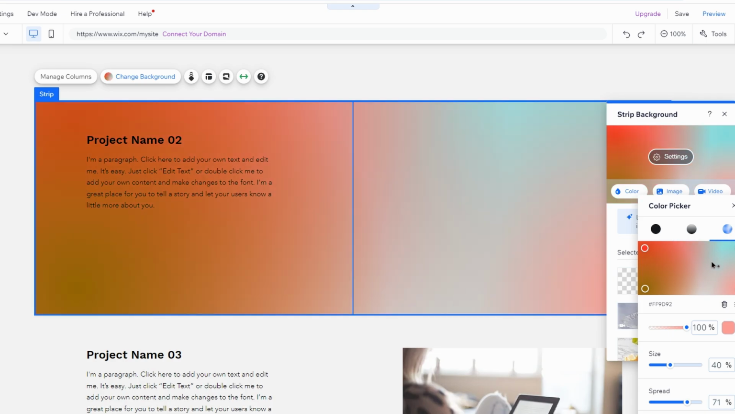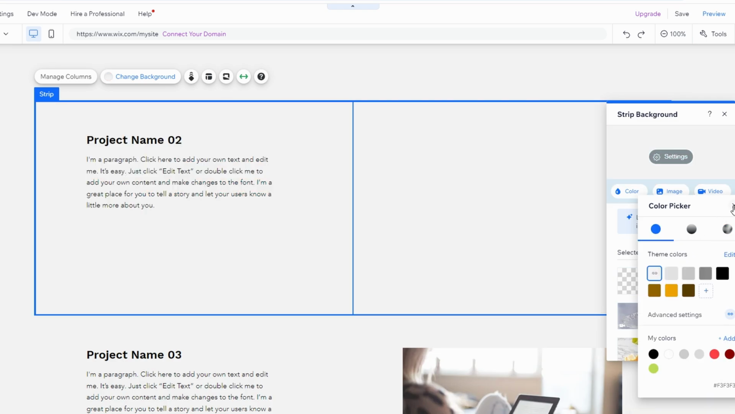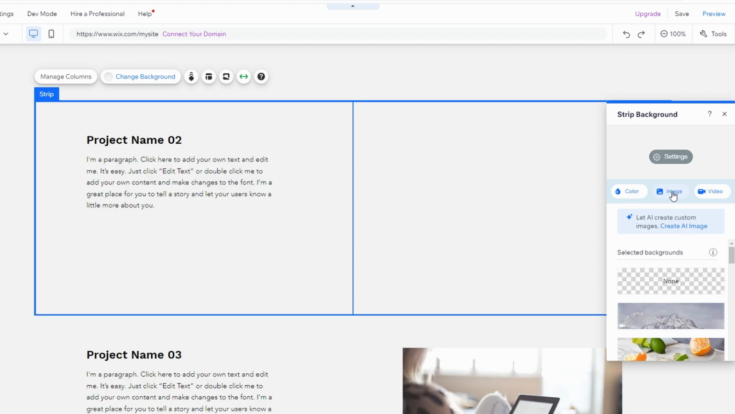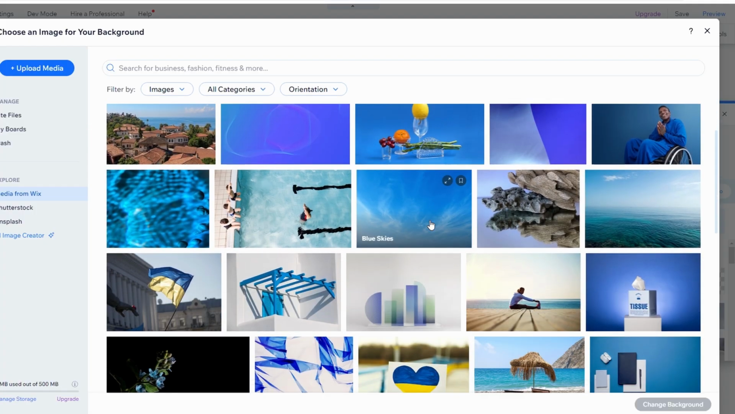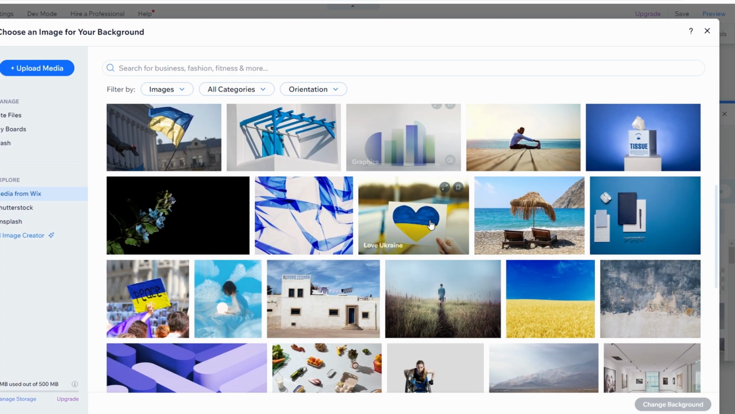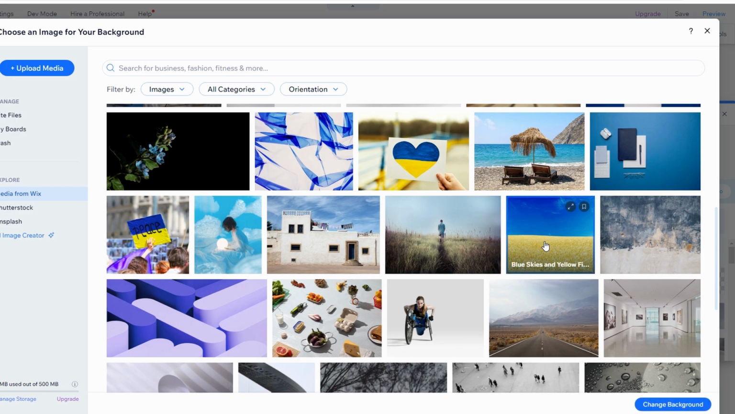If instead of removing the image, you want to change it, you can select a new image by clicking on Image and uploading or selecting one from Wix's library. You can also add a background video by selecting the Video option. This is great for adding a dynamic feel to your site.